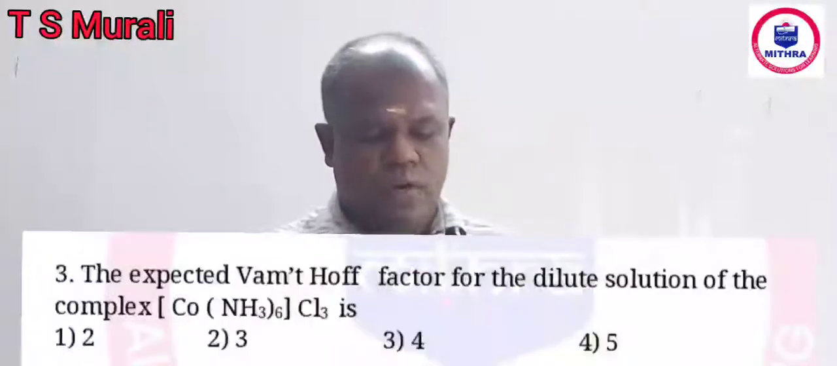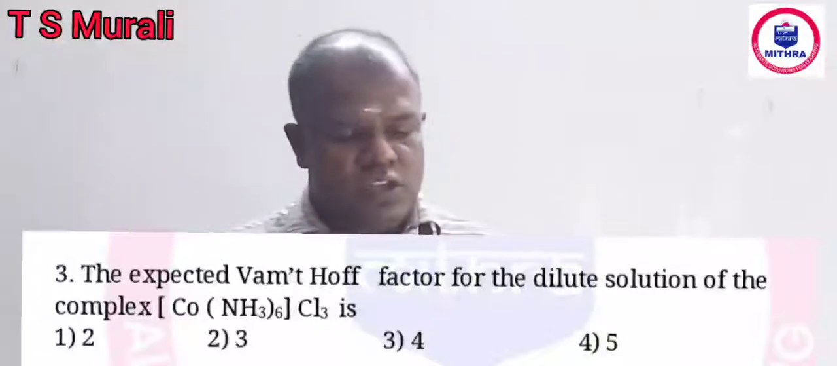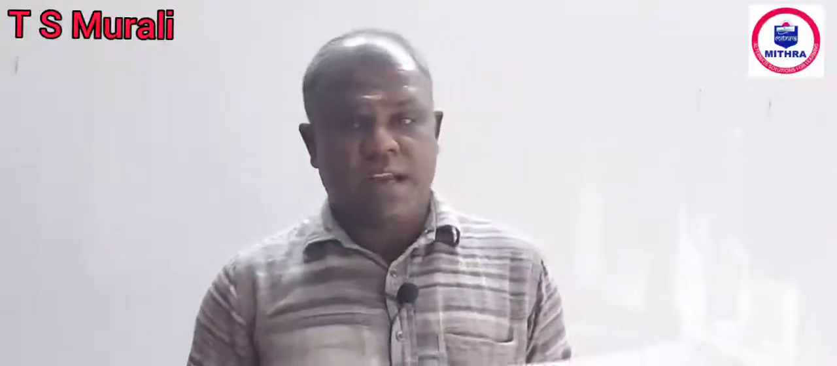So that is the answer. Question number 3, Van't Hoff factor. Van't Hoff factor is connected to the same, assuming complete dissociation, because they are giving a dilute solution. In dilute solution, solutes undergo total dissociation. So in the case of total dissociation, i is equal to the number of ions formed. The given compound is [Co(NH3)6]Cl3. So total 4 ions are formed. So theoretically i value is equal to 4.